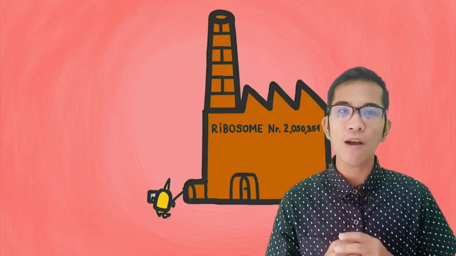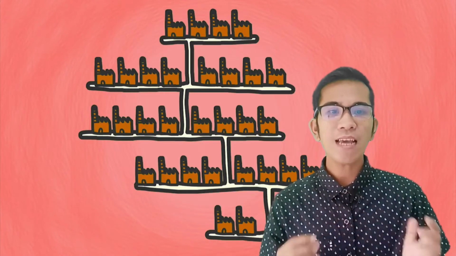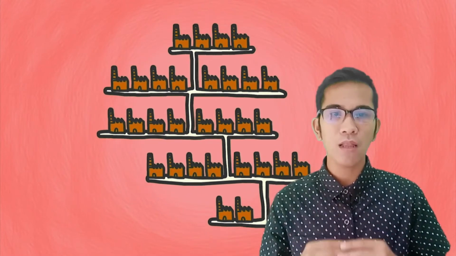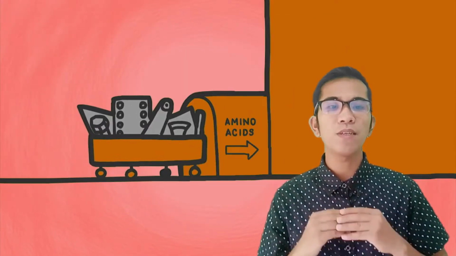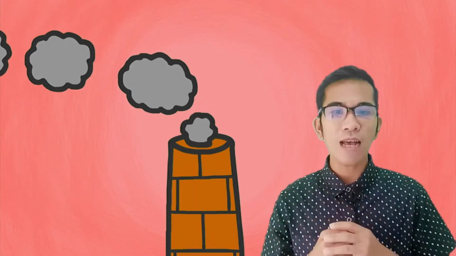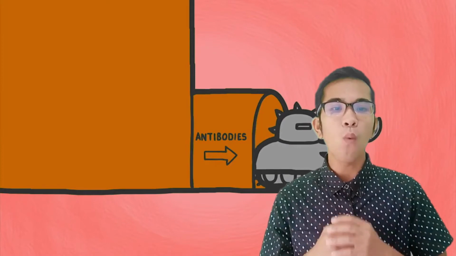The messenger RNA travels to a ribosome. There can be as many as 10 million ribosomes in a human cell, all studded along a ribbon-like structure called the endoplasmic reticulum. These ribosomes read the instructions from the nucleus. It takes amino acids and links them together one by one, creating an antibody protein that will go fight the virus. But before it can do that, the antibody needs to leave the cell.